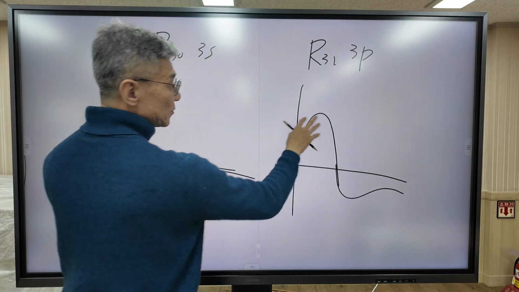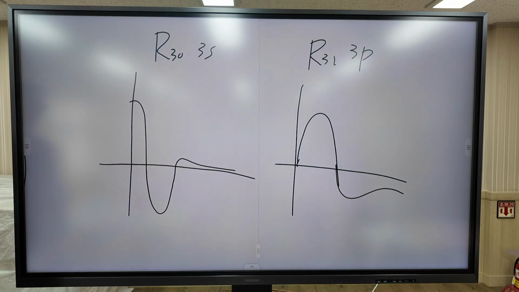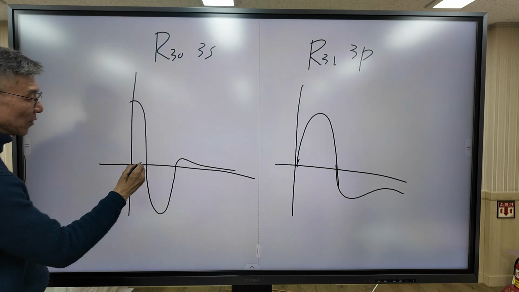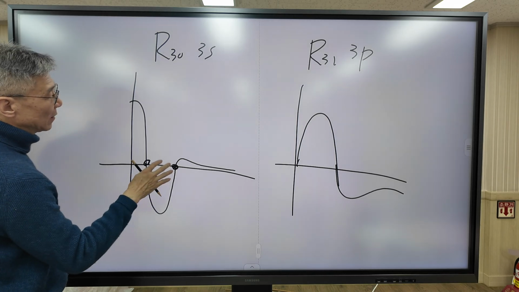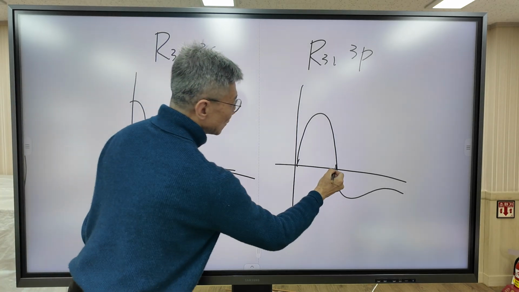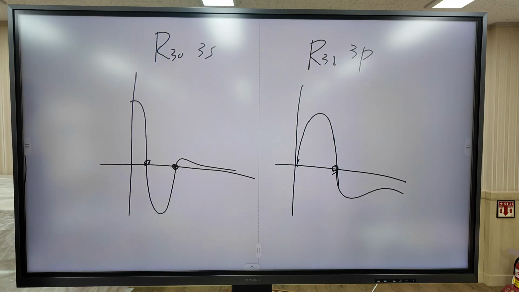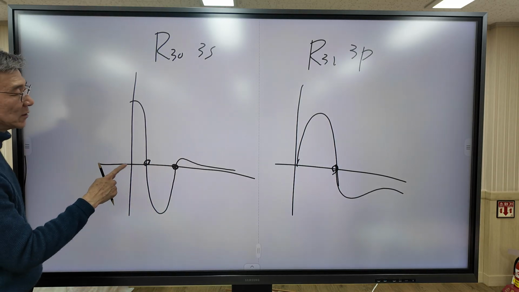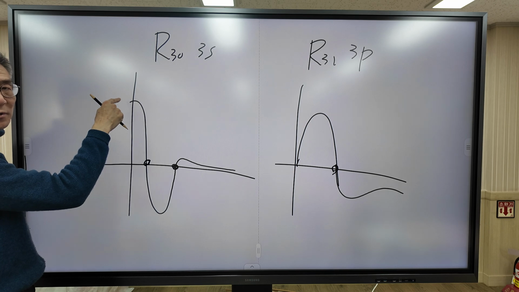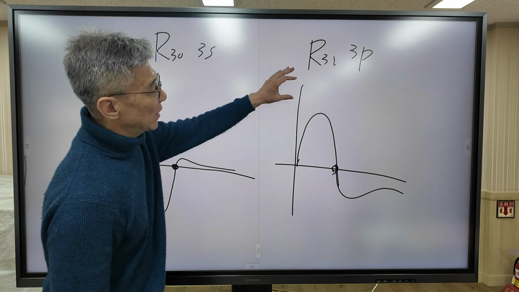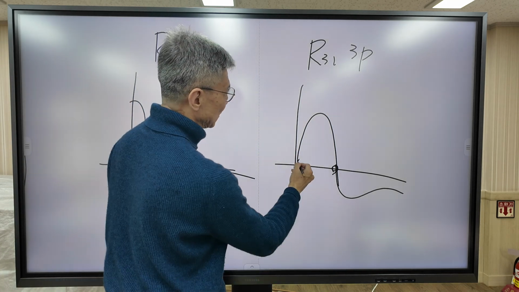This is a radial distribution function. The first difference is that the number of nodes is different. There are two nodes for the 3s orbital and one node for the 3p orbital. But the most important point is that the function value at r equals 0 is non-zero for the 3s orbital, but the function value at r equals 0 for the 3p orbital is 0.